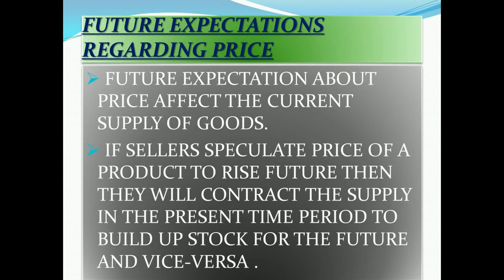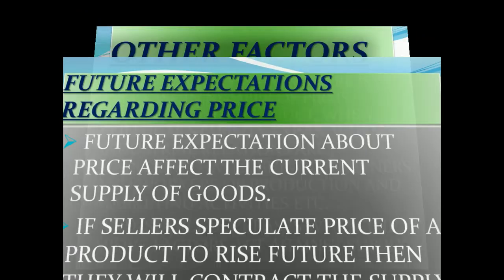Now, future expectation regarding price is a very important factor other than price, because future expectation about the price affects the current supply of goods. If sellers speculate the price of a product to rise in the future, then they will contract the supply in the present time period to build up stocks for the future, and vice versa.